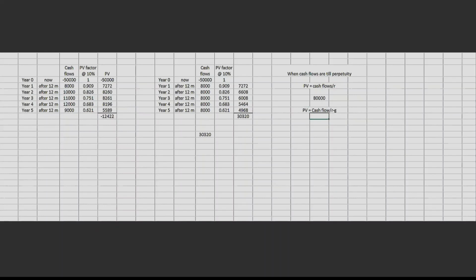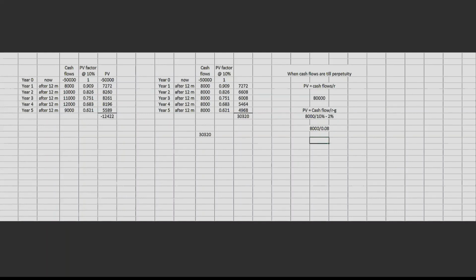That means if you are saying that 8,000 is going to grow at a rate till infinity, what is the return I am taking? I am taking 10% minus what is the growth rate? Growth rate, let's suppose 2% we are going to increase on annual basis. So this is what you use. That means you use 8,000 divided by 0.08. That's 8%.